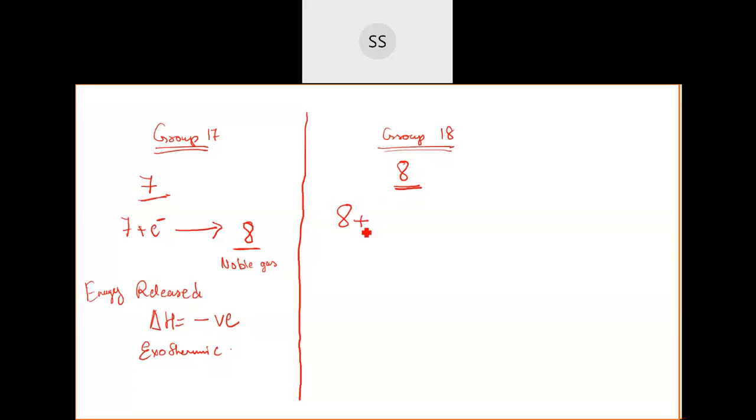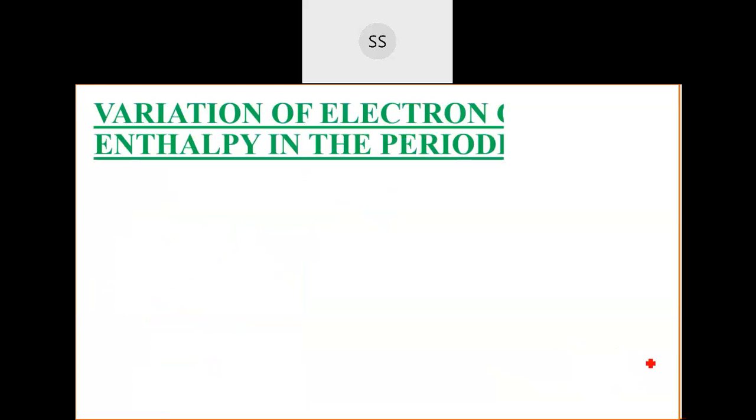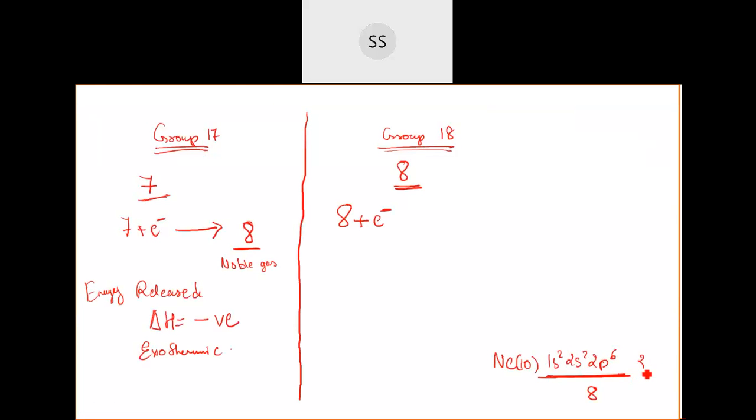To this stable electronic configuration of 8 electrons, if you want to supply an electron, it has to go to the next shell. For example, if I take neon as the example, the neon configuration is 1s2, 2s2, 2p6. It's a stable electronic configuration. 8 electrons are there in the outermost shell. Now, if you are giving them 1 more electron, where do they have to go? They have to go into the 3s orbital, which is in the next shell.